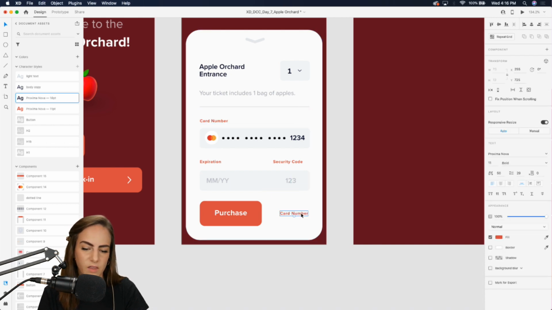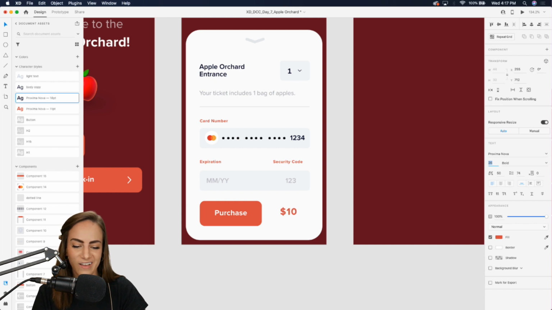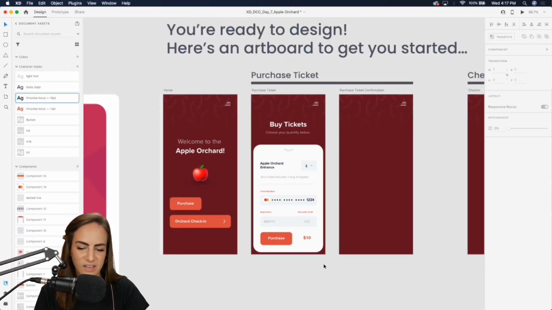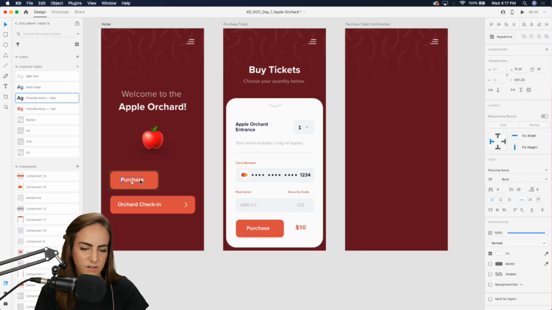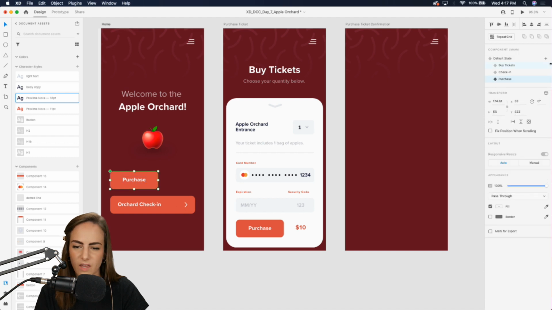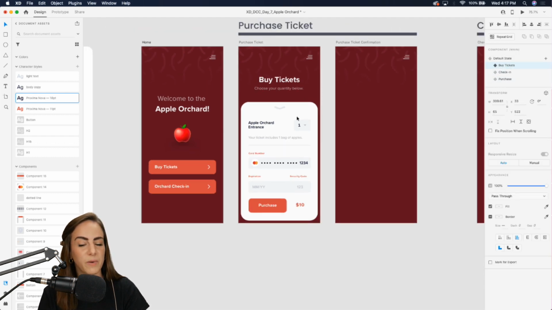So let's make this red. We'll say $10. Is that the going rate for an apple orchard? I'm not really sure. I would think that sounds reasonable for a bag of apples. Okay, maybe we can make that a little bit longer. Fill up some more of that space. And we can bring this one back to buy tickets.